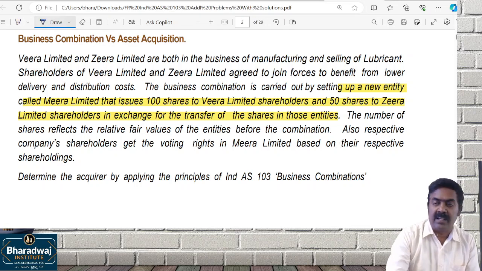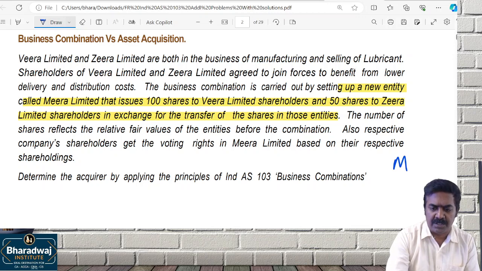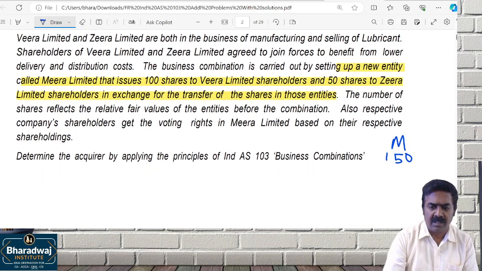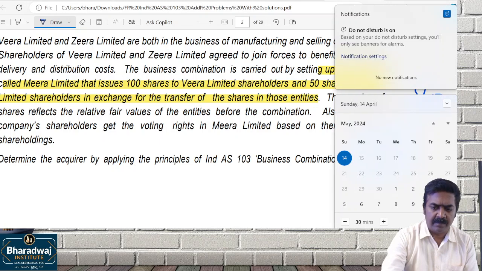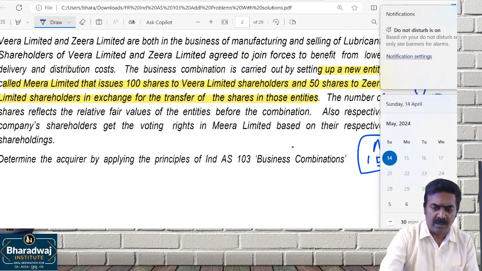In the merged entity, who is the merged entity? Veera Limited. Total how many shares will there be? 100 plus 50, 150 shares. In this 150, how much is held by first company? Veera Limited, 100 out of what? 150.